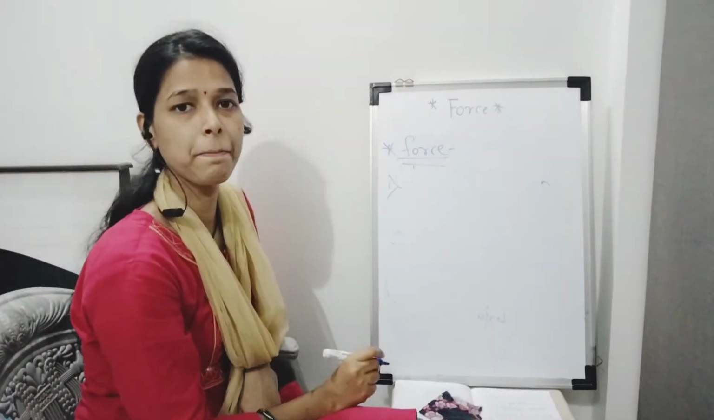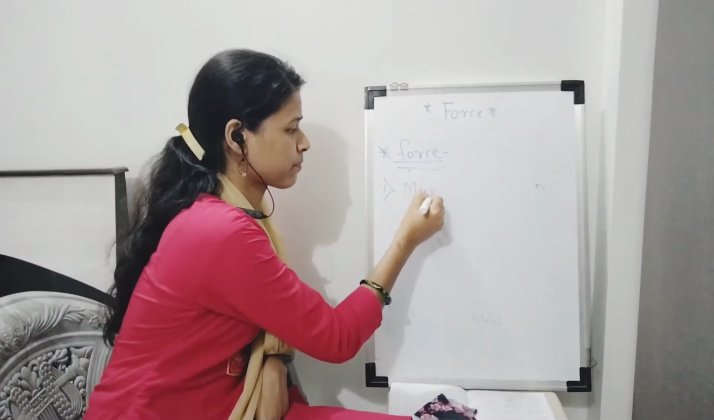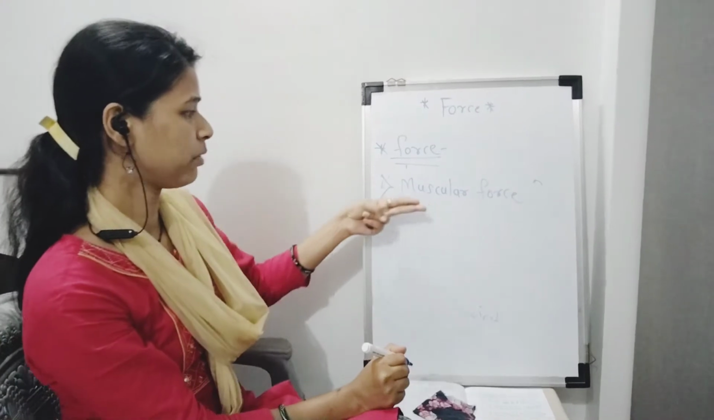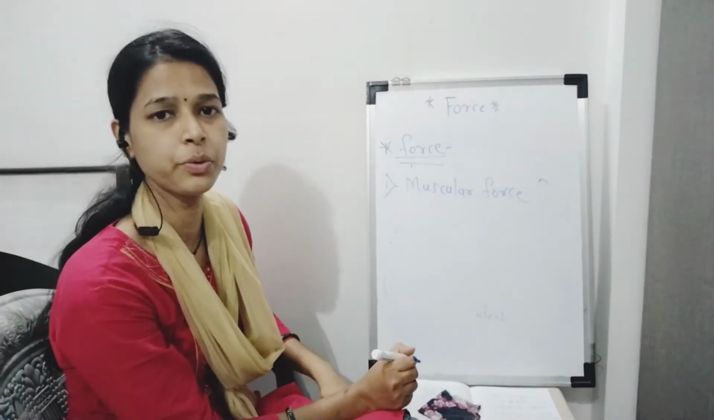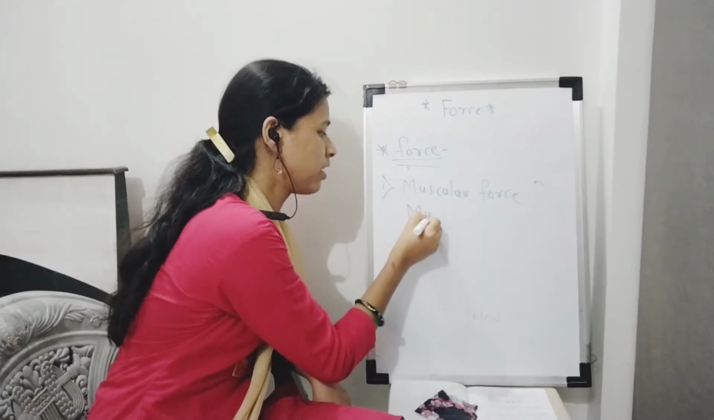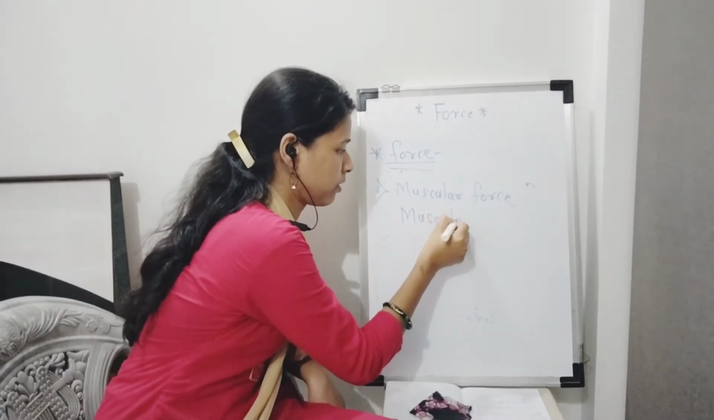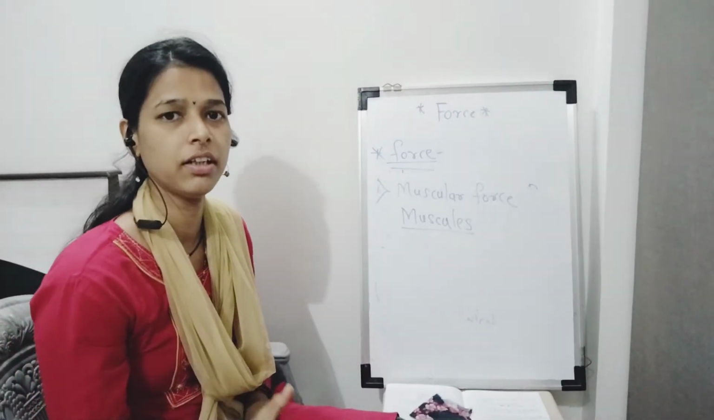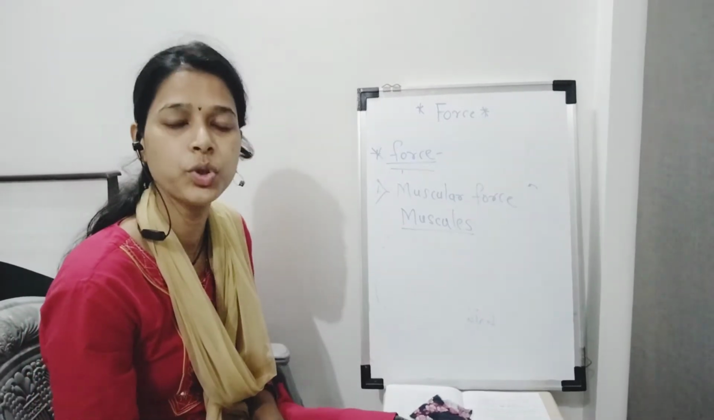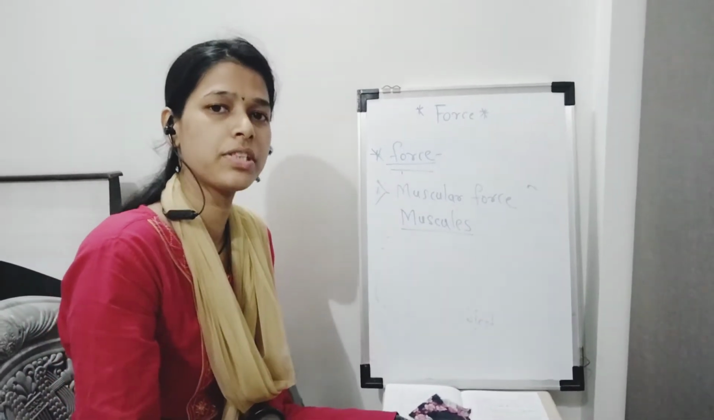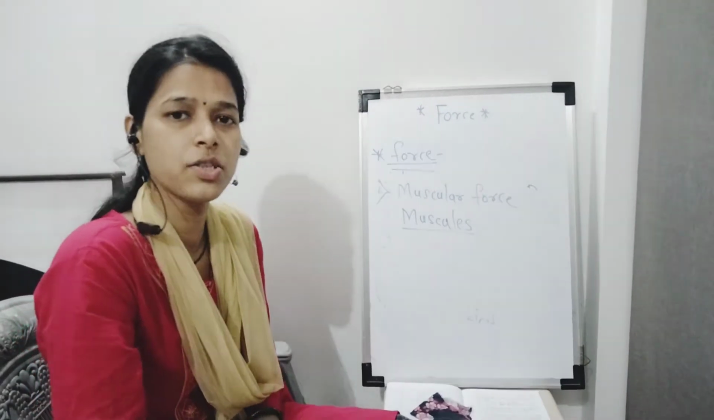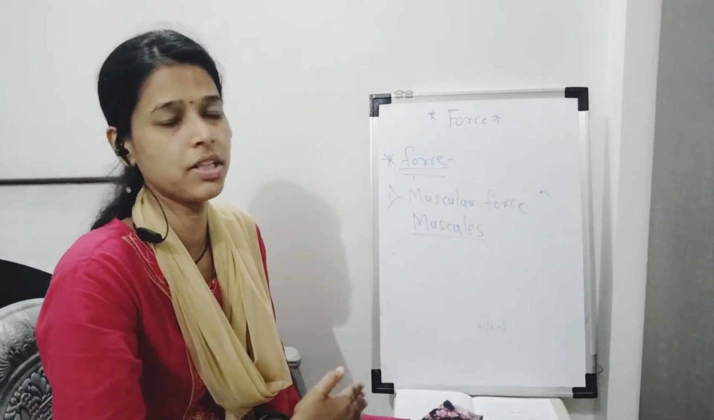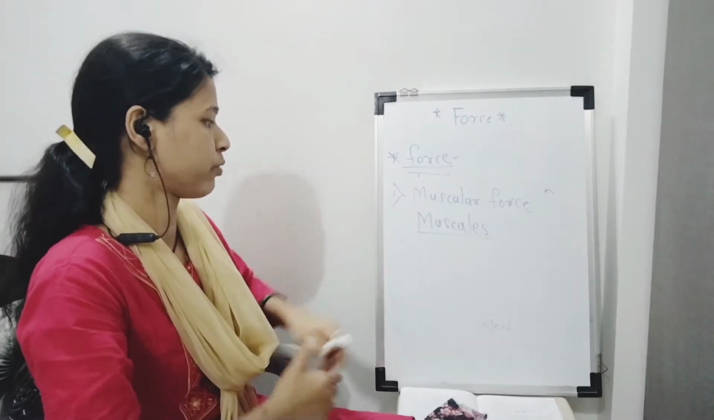First one, muscular force. The name of this force is muscular force. This force is due to the muscles. The force applied due to the muscles is called muscular force. For example, when you are laughing in the class because someone is telling you a joke, you use the muscles for laughing. So this is also one type of muscular force. When some students are fighting in the class, they also use the muscles. So this is also a type of muscular force.